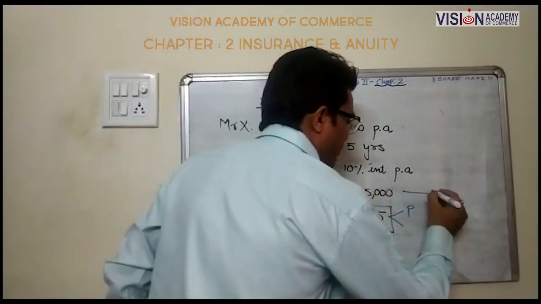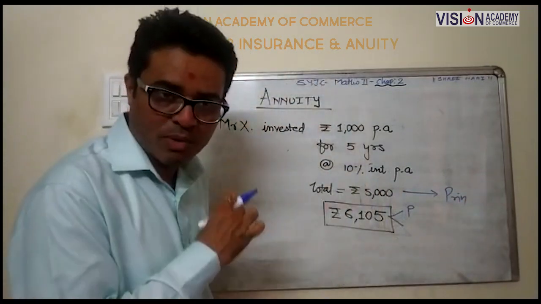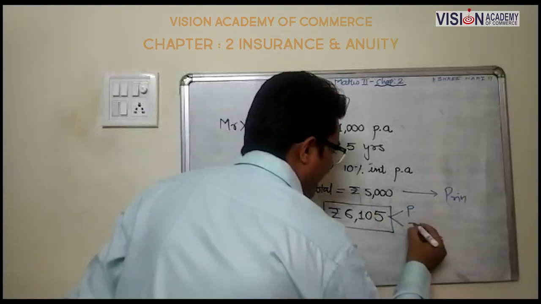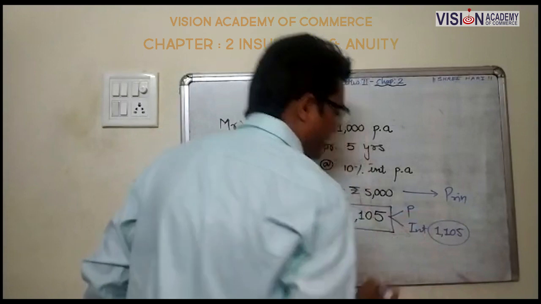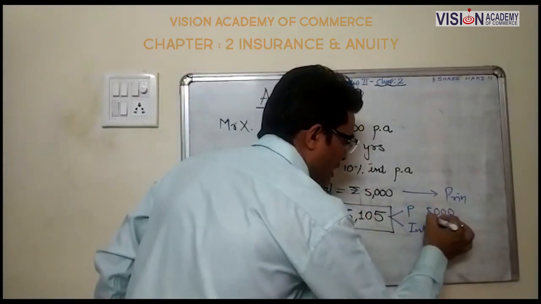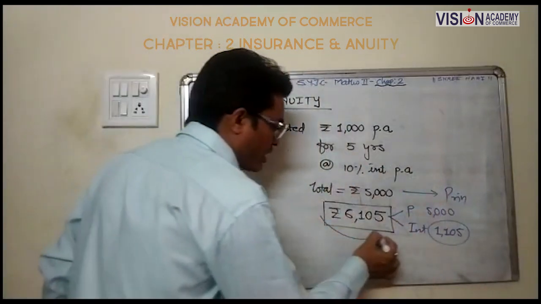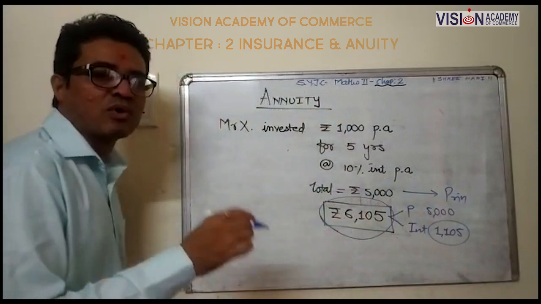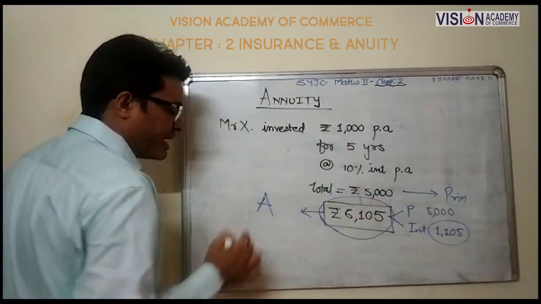So your principal amount is rupees 5000, which is invested from our pocket, and interest of rupees 1105. So here we receive 5000 plus 1105, and this total amount comes to rupees 6105. So is this our annuity?